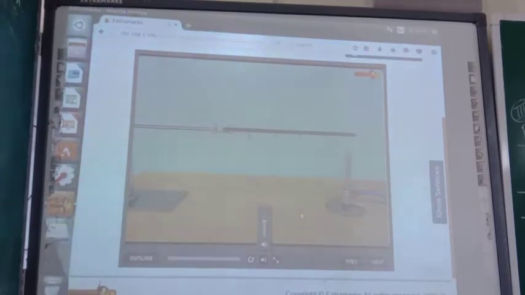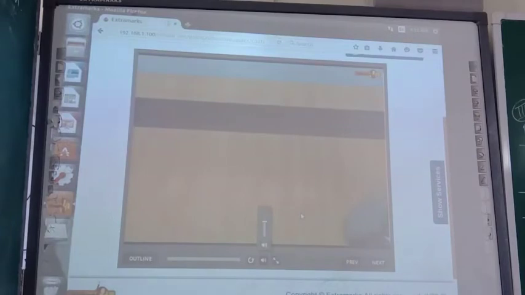Now, bring the flame of a Bunsen burner near the free end of the iron rod. Let the flame be placed there for some time. What do we observe? Yes, we observe that after some time, the nail nearest to the flame fell down. After that, the second nail fell down. Like this, the process continues till the last nail falls down. Do you know how this happened?